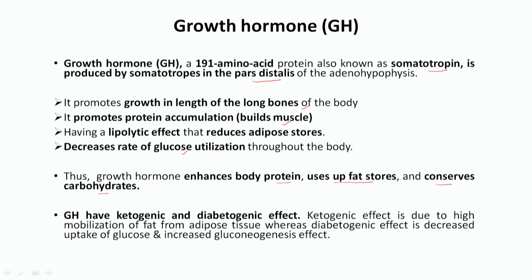That is why it is said that growth hormone has two important effects, one called a ketogenic effect and another a diabetogenic effect. Why does it have a ketogenic effect? Because it causes a large amount of mobilization of fat. So, that fat gets deposited, and steatosis forms. That is why it has a ketogenic effect. And why does it have a diabetogenic effect? Because it decreases glucose utilization by the cells. So, the glucose will not be utilized, it appears in the blood, and gives the diabetogenic effect. In this way, growth hormone has ketogenic and diabetogenic effects.